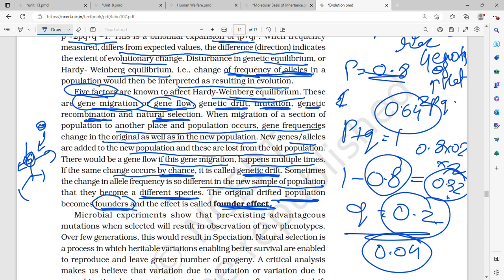The original population from where it went, it becomes the founder and this is called as founders effect.